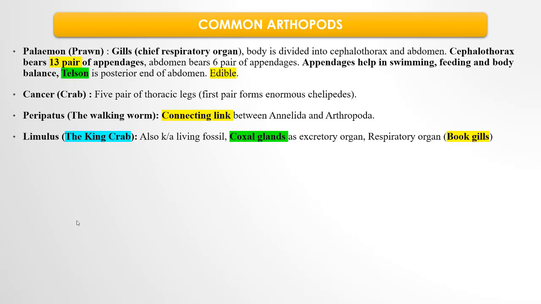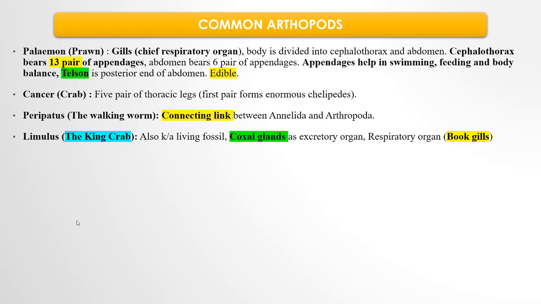Telson is the posterior end of the abdomen. Telson is considered to be the precursor of the tail, and that's why it is called telson. Then crustaceans are edible, and can be used as seafood. Then Cancer or crab. Okay, it is not that cancer. They have 5 pairs of thoracic legs. The first pair forms chelipedes, meaning you can see enormous bifurcation, a small bifurcation, and it forms chelipedes.